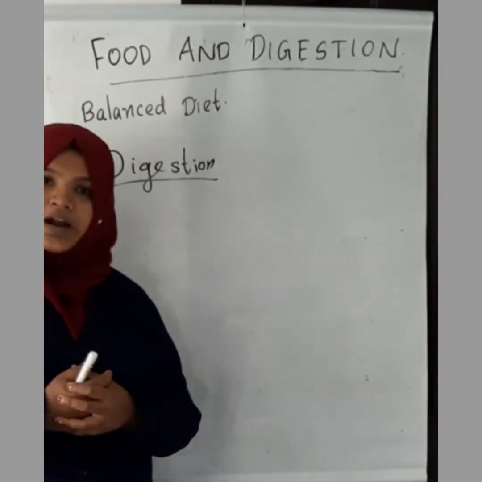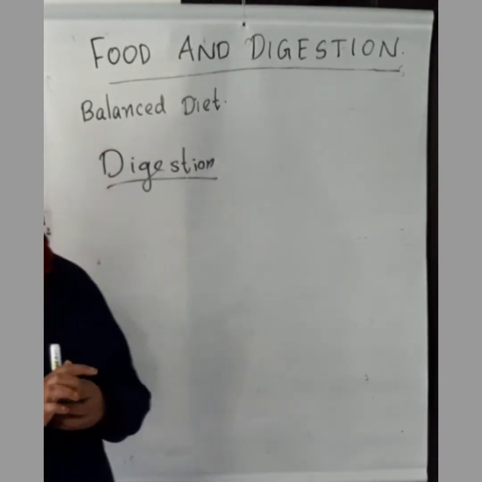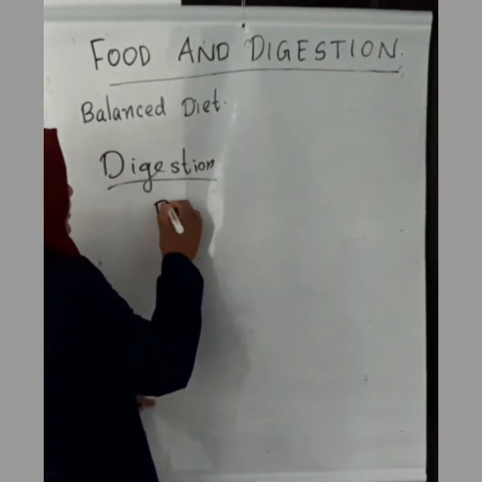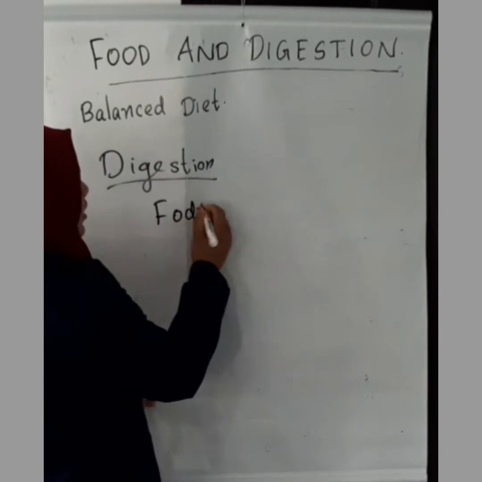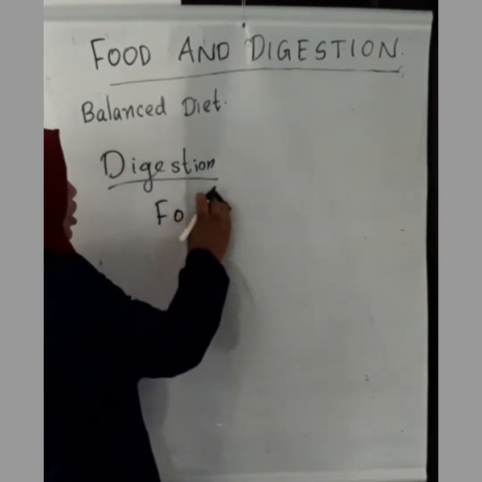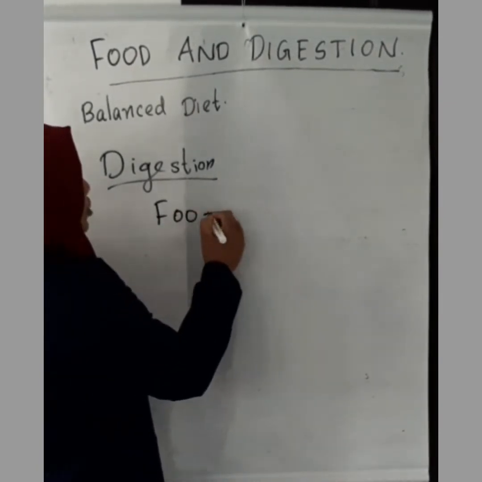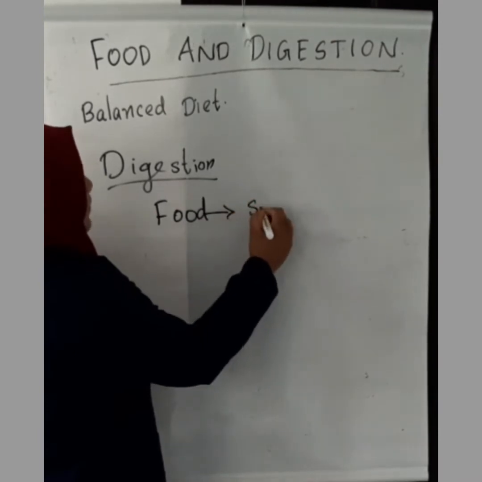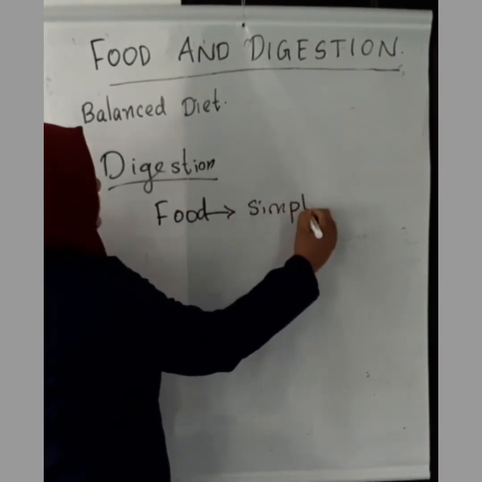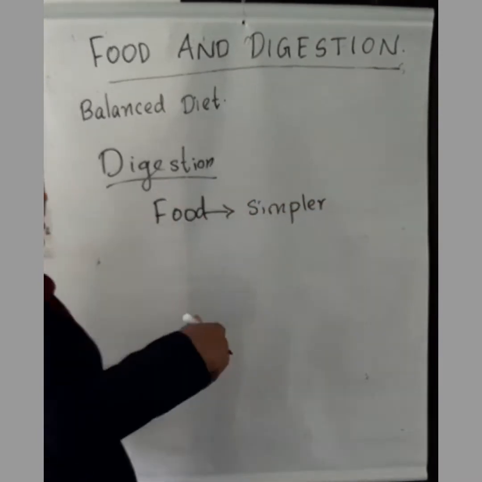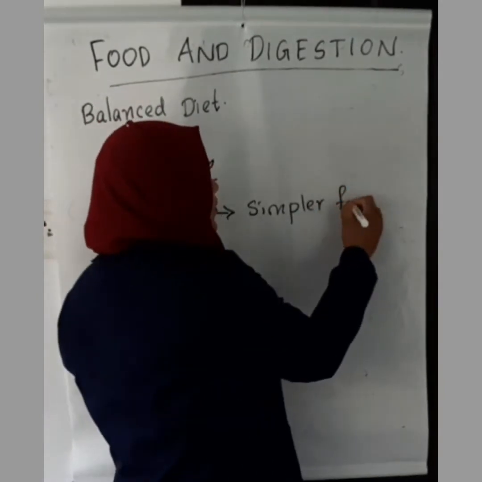That process is known as digestion. So what is meant by digestion? Yes, the process of breakdown of food into simpler form is known as digestion. Then only we will be able to absorb the nutrients from the food.